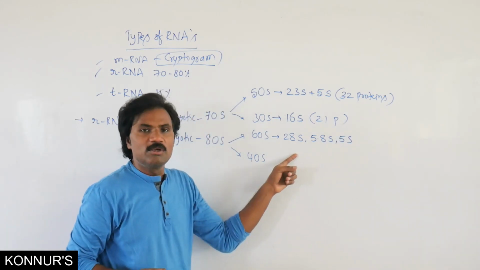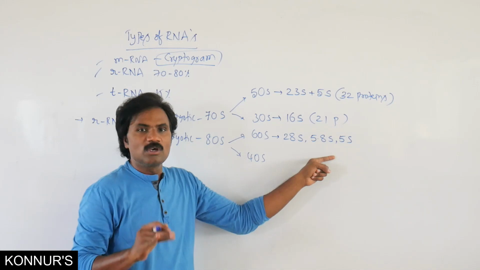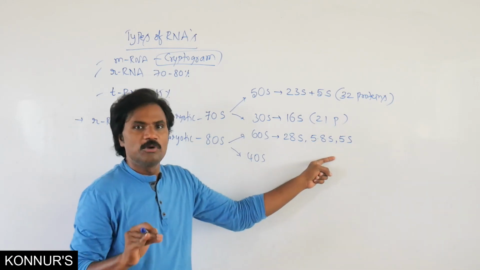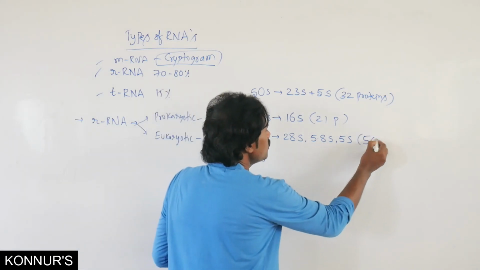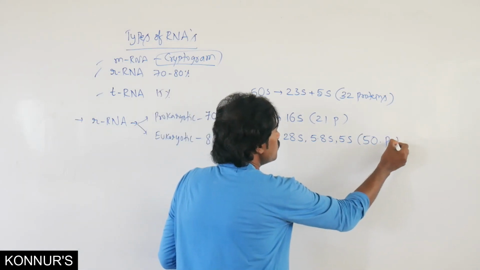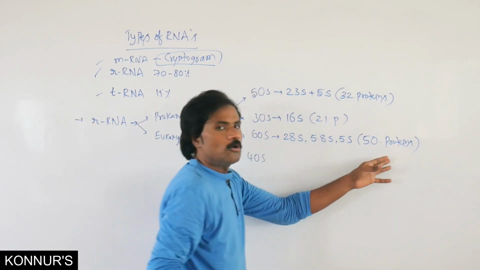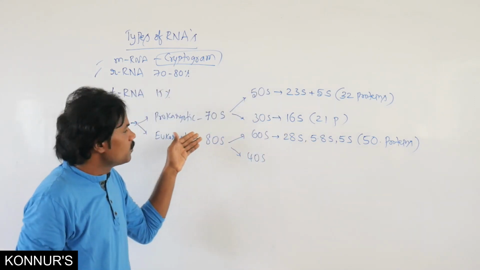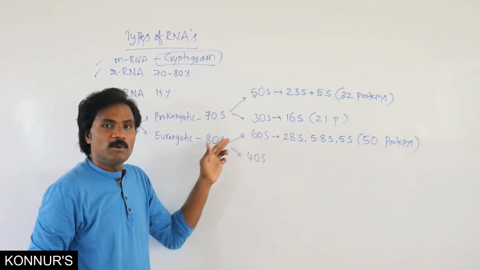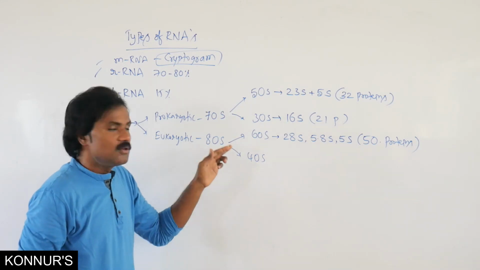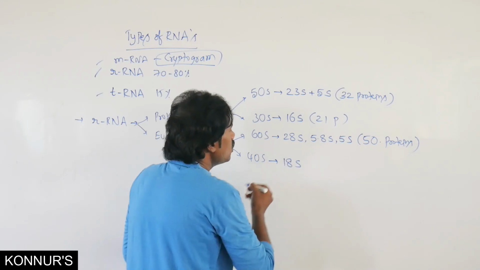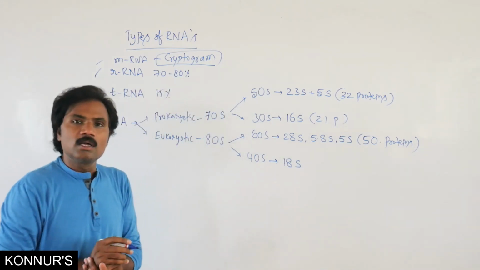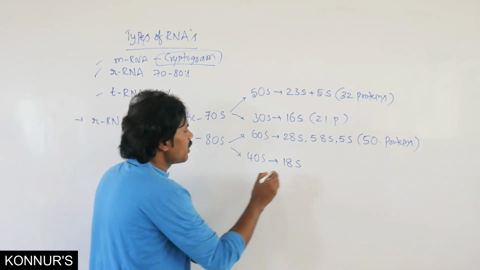All these three are subgroups of that ribosomal subunit and get together with 50 proteins to form this particular subunit of the 80S ribosome. Similarly 40S has only 18S.